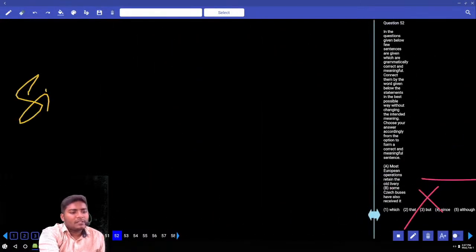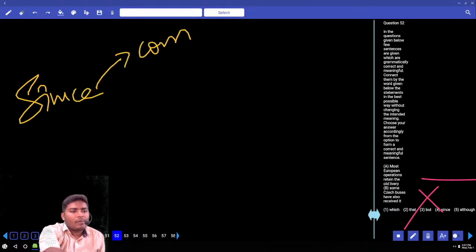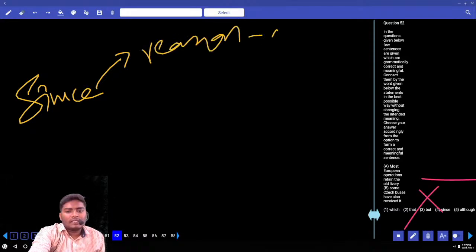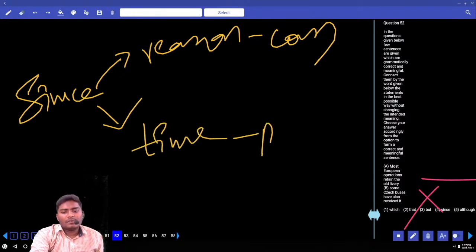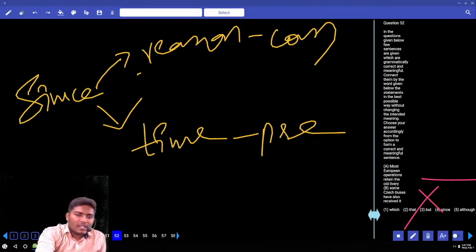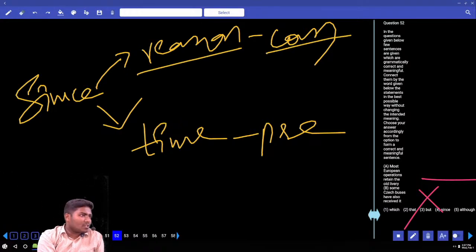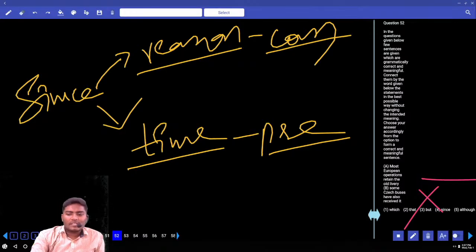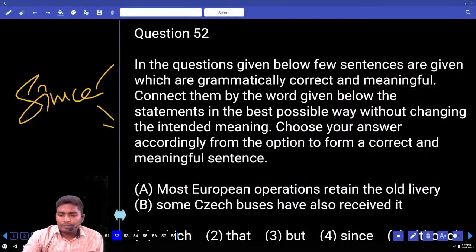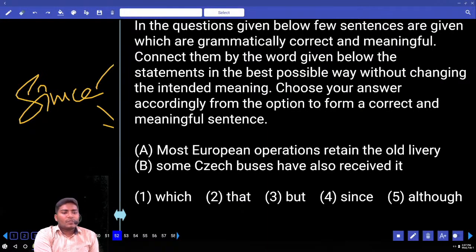If since is used as a reason, it is a conjunction. If since is used with time, this is a preposition. You should know the difference. If since is used to show reason, then that function is conjunction. If it is used with time, then it is a preposition. The difference is that. Okay. Now, connect these two sentences.